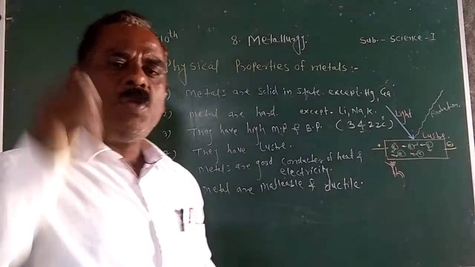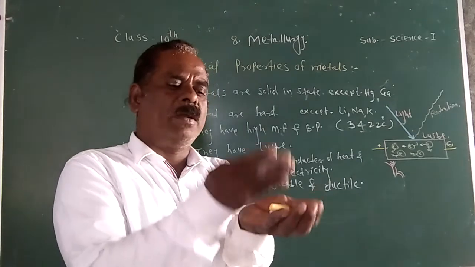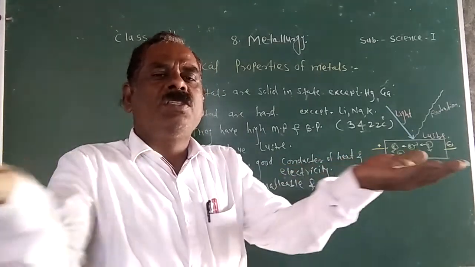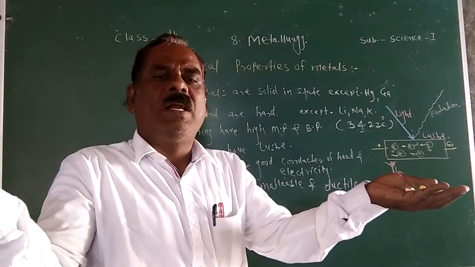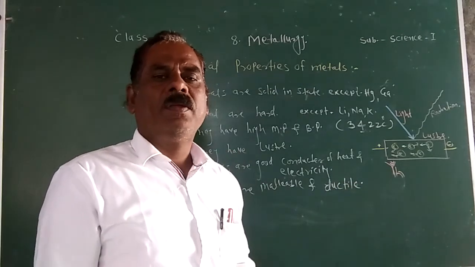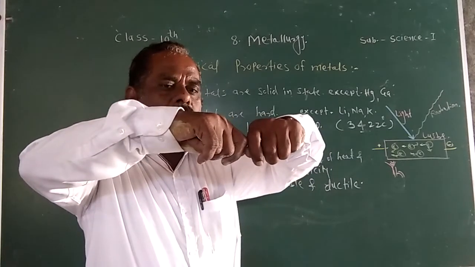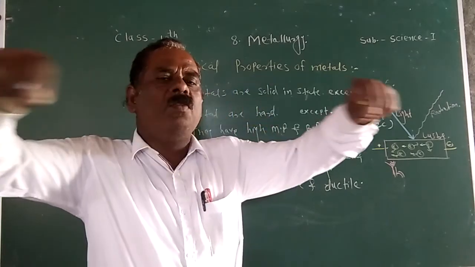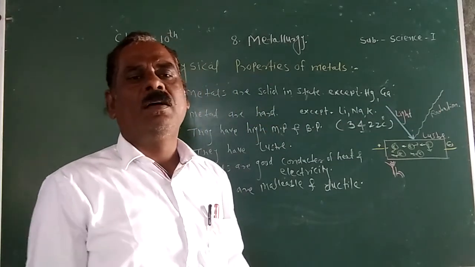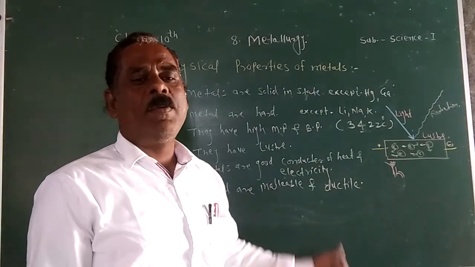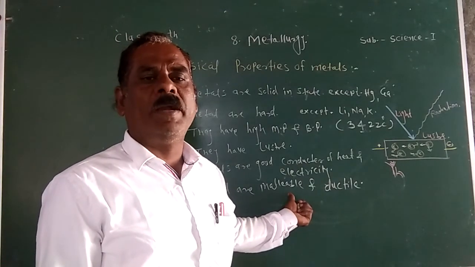Malleable means when you hammer on the surface of metal and produce a thin sheet, the property is called malleability. And what is ductility? When stress is applied to the metal and it forms thin wires, the property is called ductility.